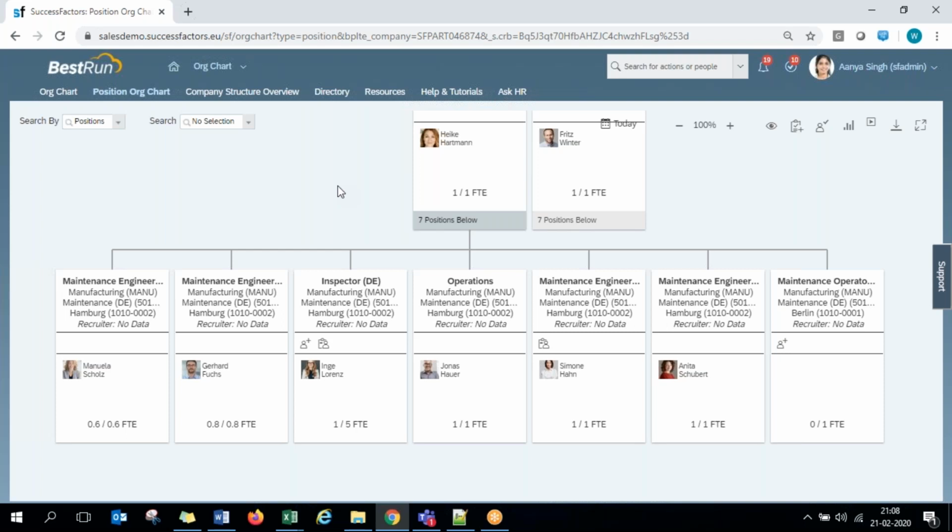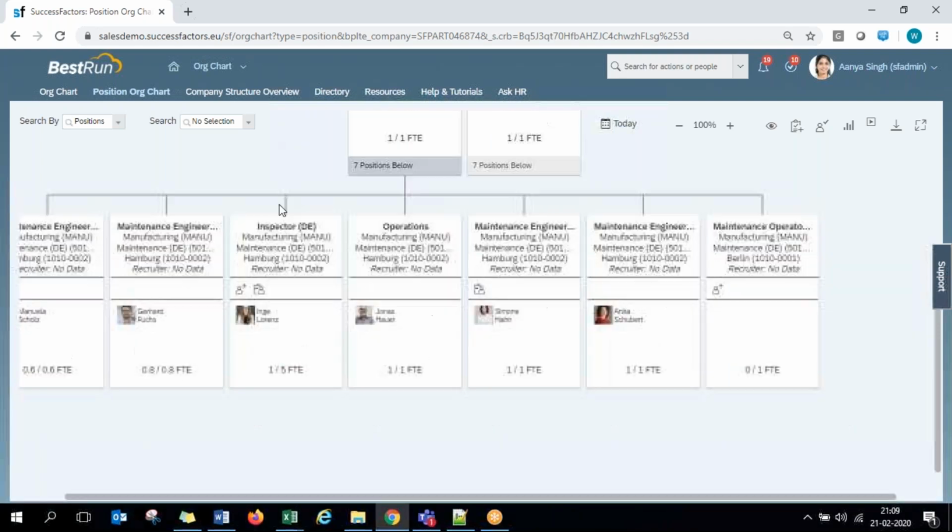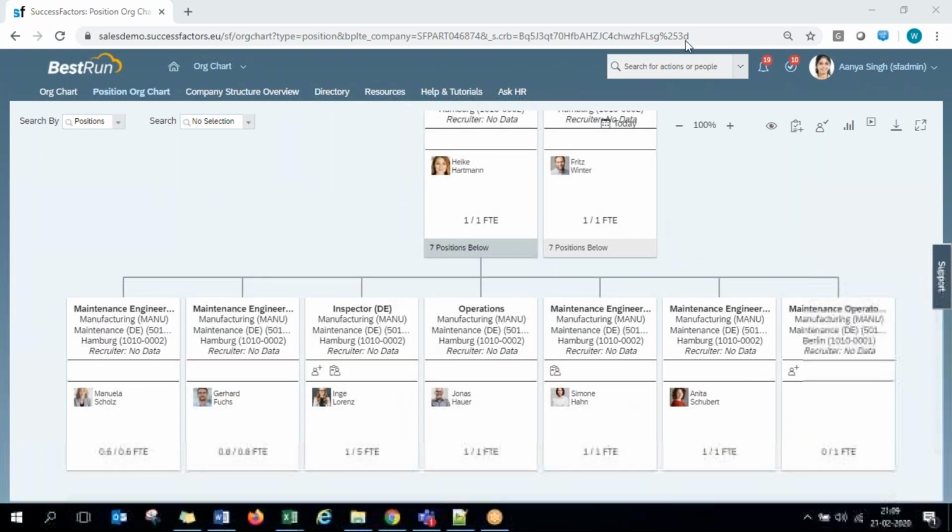Okay, and from this position org chart, you also have a lot of details. For every position, it displays the current holder who is occupying that position. And if any position is not occupied by any person, it shows this To Be Hired indicator, guys.